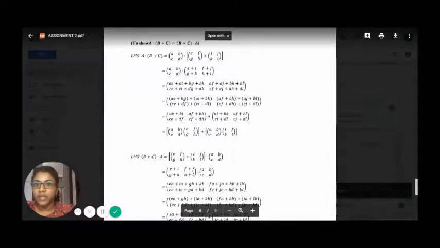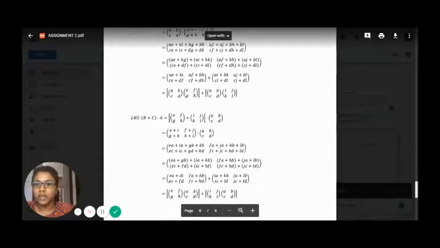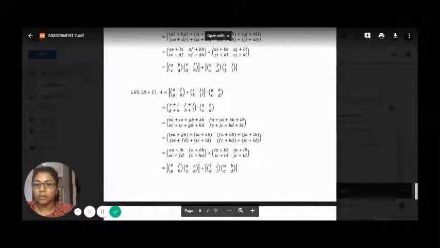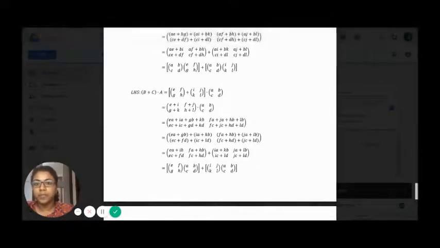As for the seventh part of the proof, to show that multiplication is not commutative on the 2 by 2 matrix, we take a counter example where we let matrix A equal 1, 2, 3, 4, and we let matrix B equal 5, 6, 7, 8.